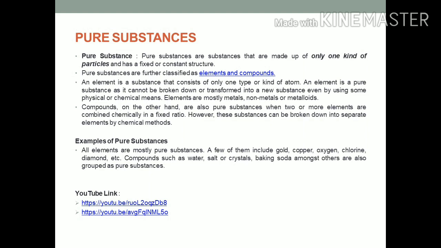In this slide, we will understand what are pure substances. For a common person, pure means having no adulteration. It means no impurity. But chemically, all these things are actually mixtures of different substances, hence not pure. For example, for a common person, milk is a pure form of milk. But chemically, milk is actually a mixture of water, fat, and protein.